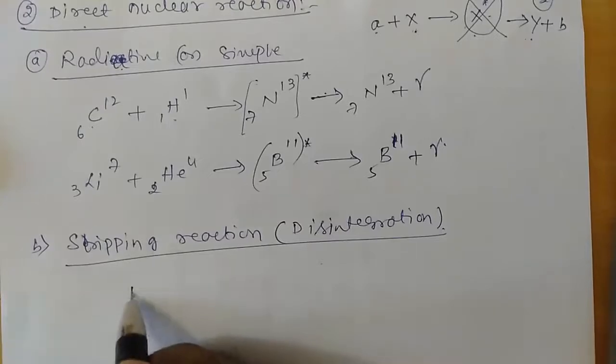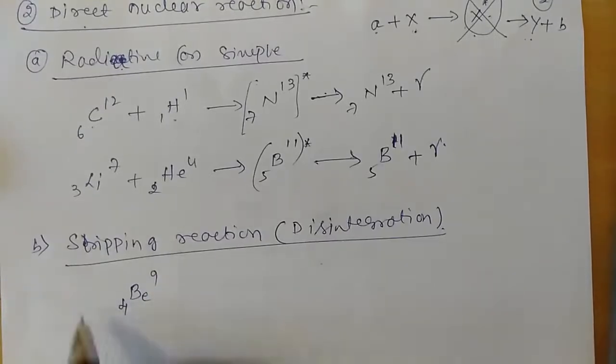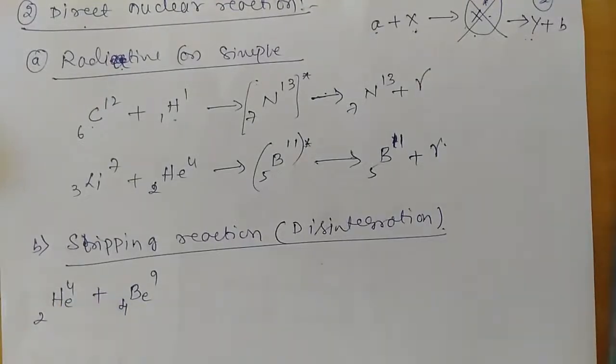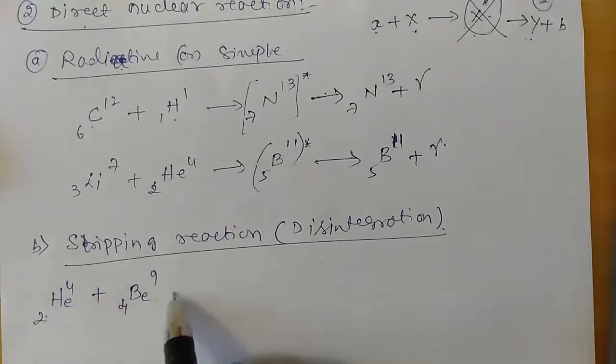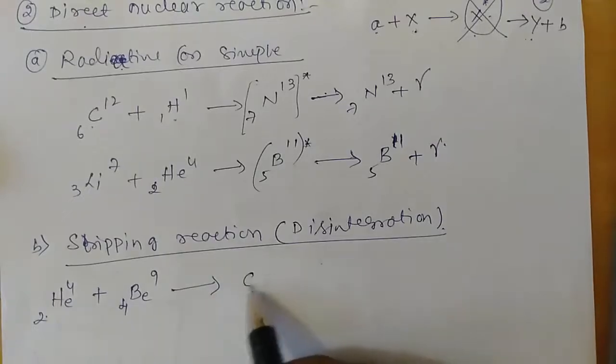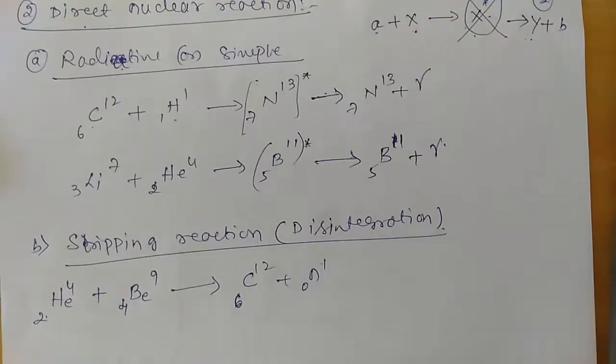Let us consider beryllium-9. This is our target nucleus. When this is bombarded with an alpha particle, that is a helium nucleus, this beryllium nucleus will capture some of the constituents of the projectile and get converted into another nucleus. In this case it will get converted into carbon with the emission of a neutron.